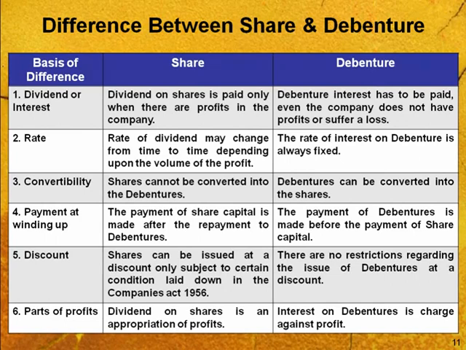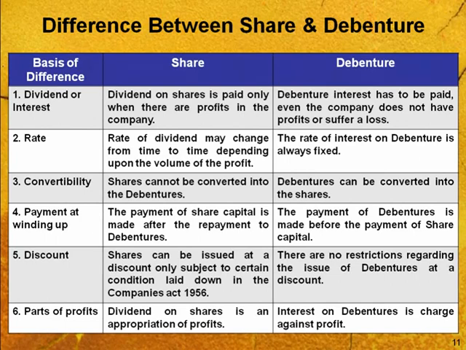Third is convertibility. Shares cannot be converted into debentures, but debentures can be converted into shares. The third category, as we already discussed in the last slide on the types of debenture, is that we can move the redemption types on behalf of conversion in case of debenture. We can offer issue of new shares, issue of new debentures, or preference shares to old debenture holders for their conversion, but this option you cannot practice in case of shares.